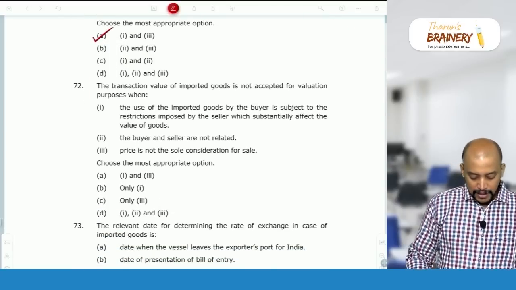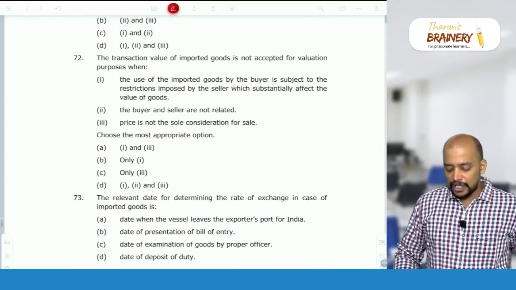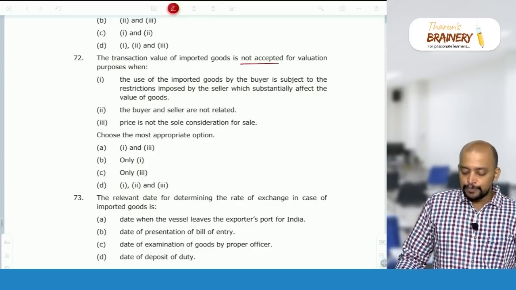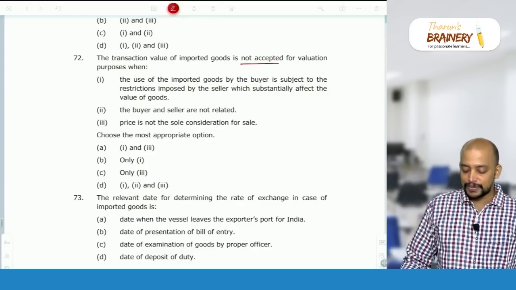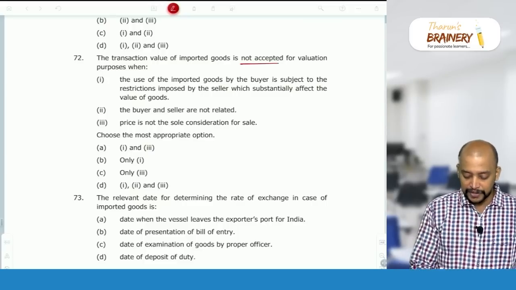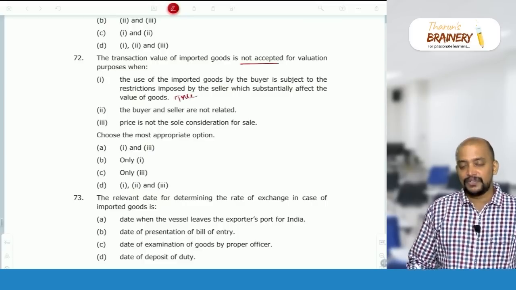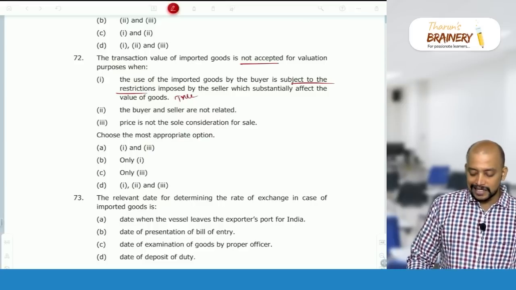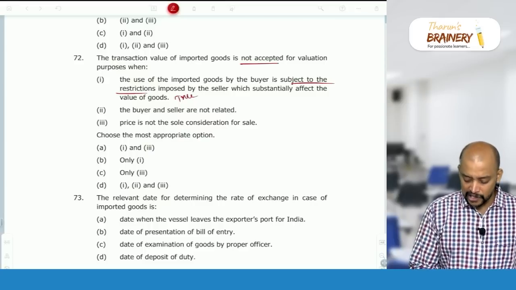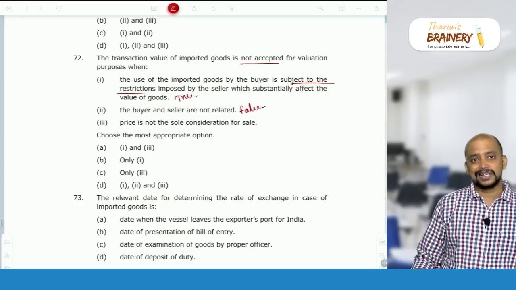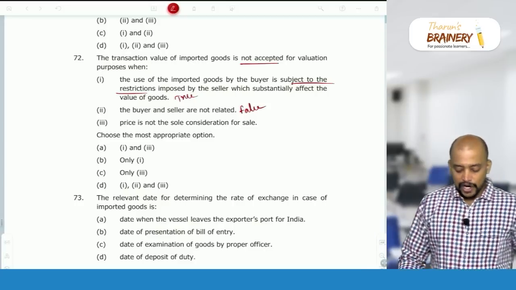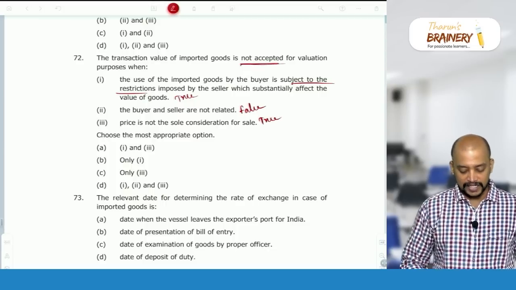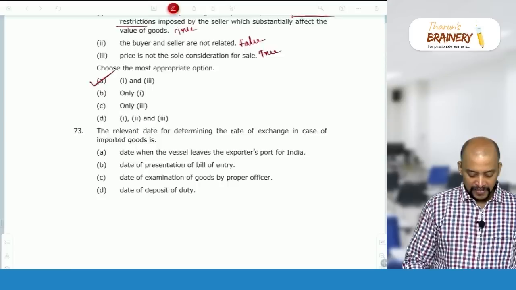Question 72. The transaction value of imported goods is not accepted for valuation purposes when the use of the imported goods by the buyer is subject to restrictions imposed by the seller which substantially affect the value of the goods, true. We will not take transaction value when the exporter imposes some conditions or restrictions. Then, the buyer and seller are not related. When they are not related, we will take transaction value. Then, price is not the sole consideration, true. If price is not the sole consideration, then also transaction value is not accepted. So 1 and 3, option A.